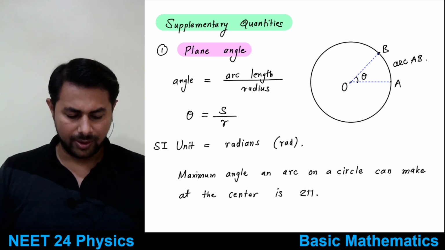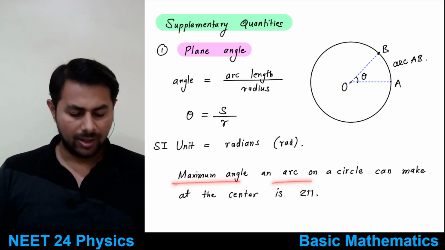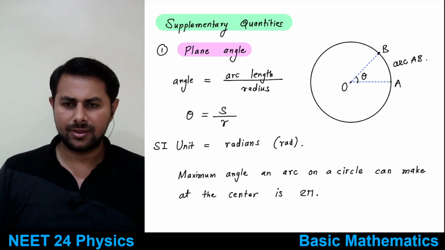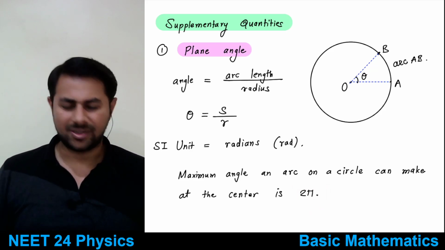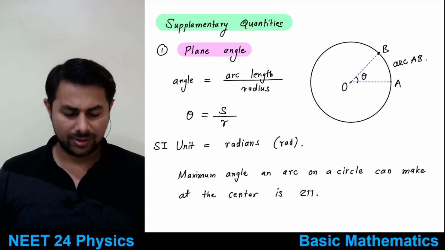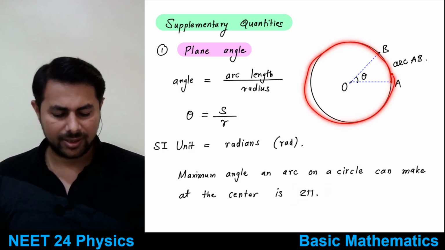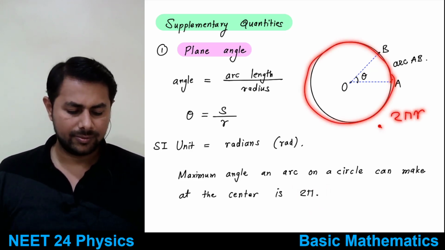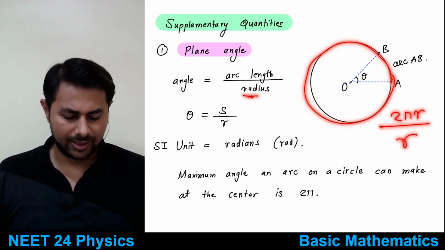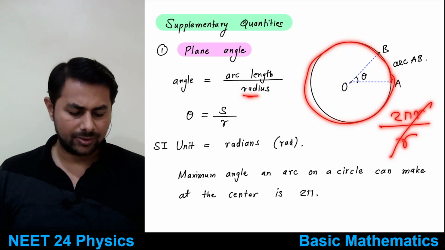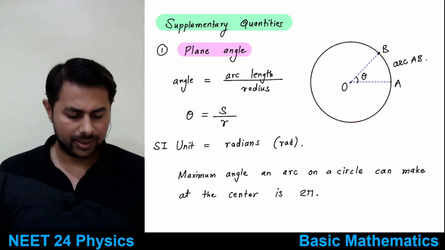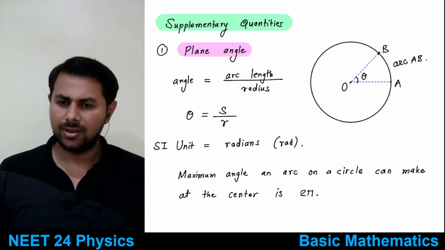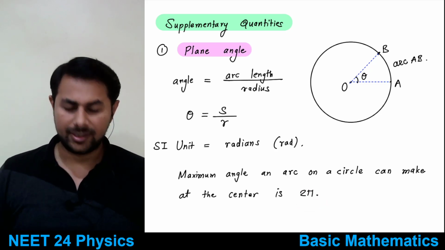Good. Then what is the maximum angle an arc of a circle can make at the center? That's 2 pi, right? We had seen this in the first lecture. Why is it so? Because the maximum arc length is equal to 2 pi r. If you divide that by the radius r, the r gets cancelled out, and therefore the maximum angle subtended by any arc of a circle is 2 pi radians, and that is 360 degrees.